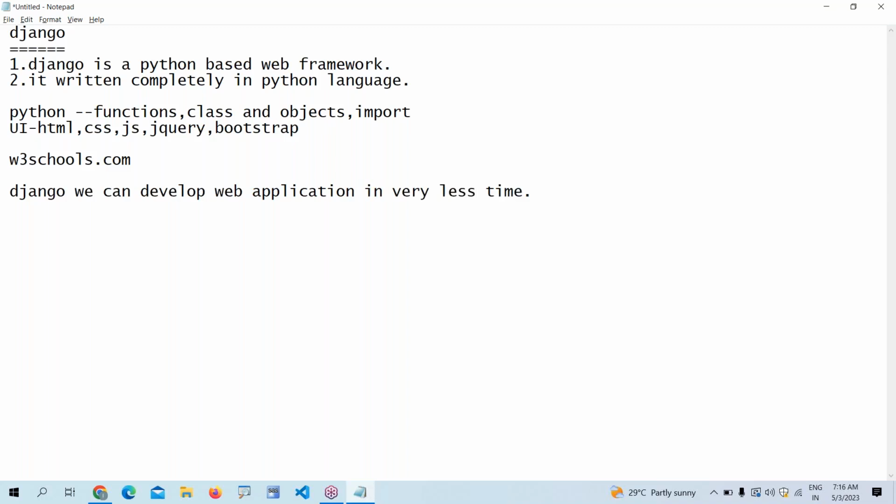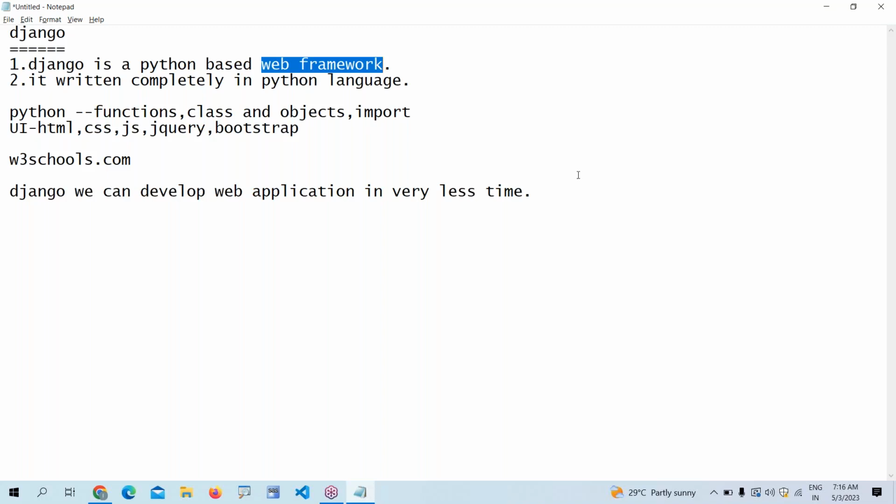That is the advantage of using a framework. So what do you mean by a framework? Framework means ready-made things are available. By using the ready-made things, we can develop our applications very fast, in very less time. So that is the advantage. But in other programming languages, I mean other frameworks, it takes a little bit more time.